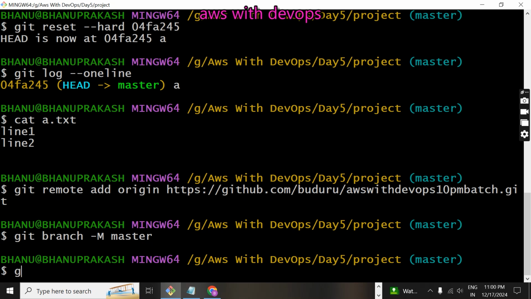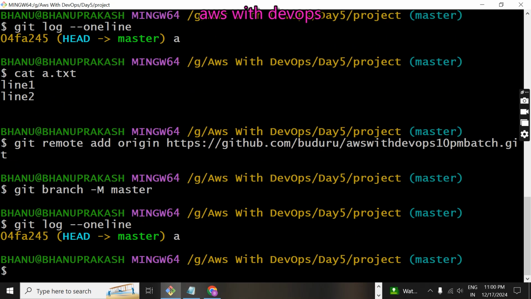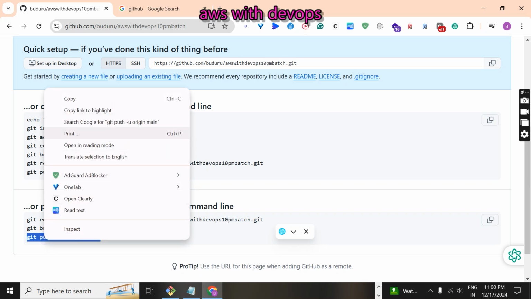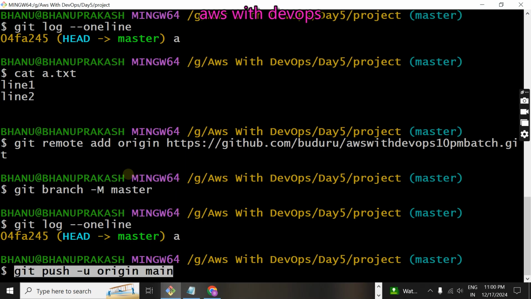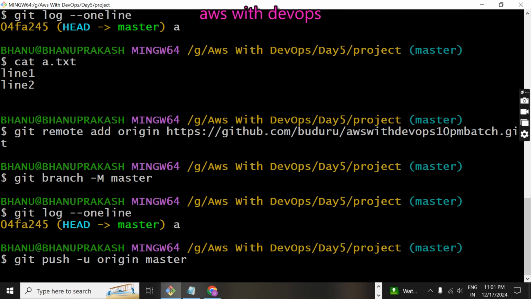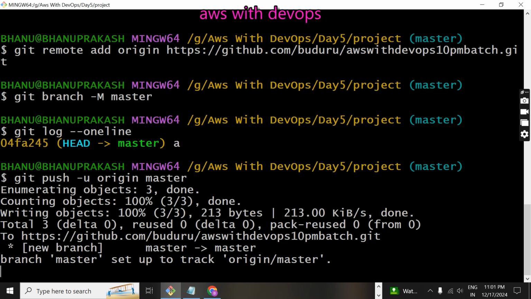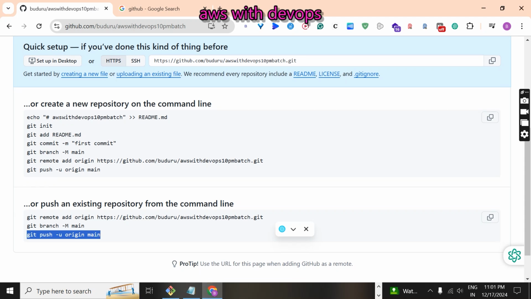Before that, I am going to check my git log with --oneline to see how many commits there are. Right now only one commit is there, so only this one file will get moved into the repository. Observe carefully. Now I am going to push this code, with origin as master, not main. Open the bash terminal, paste, and press enter. Now the file got moved to the branch which we have created.